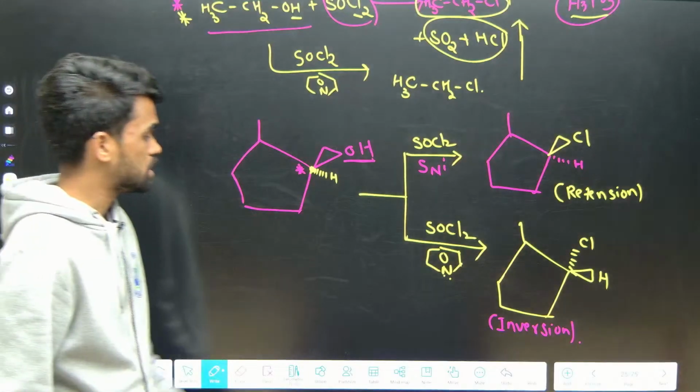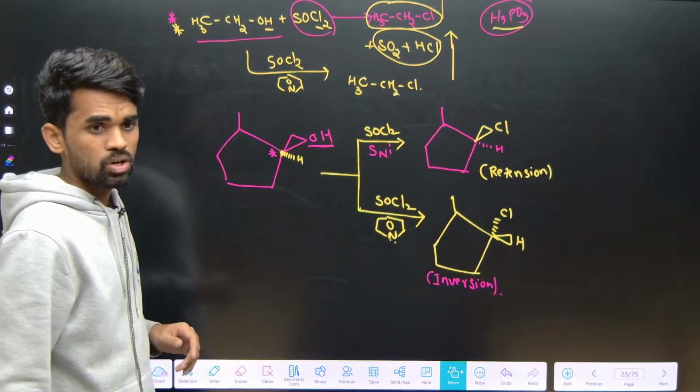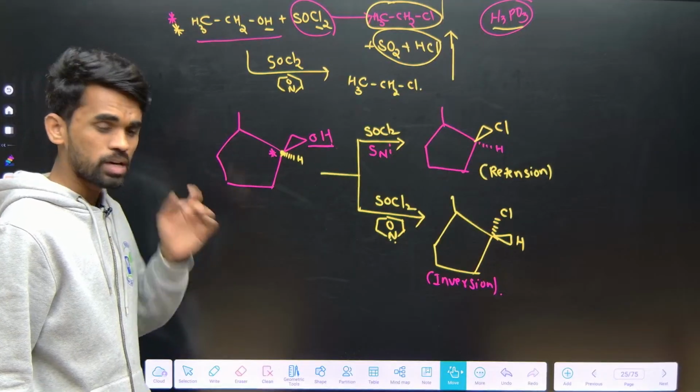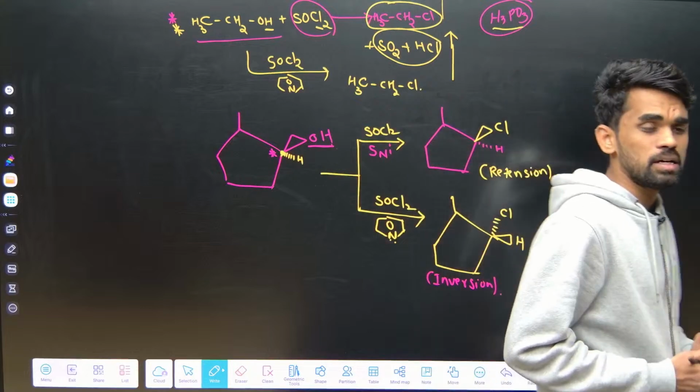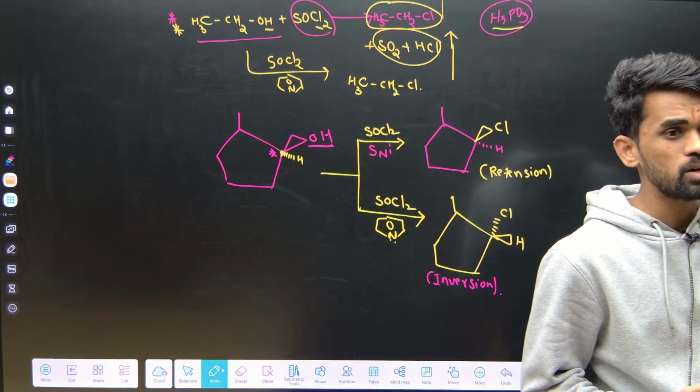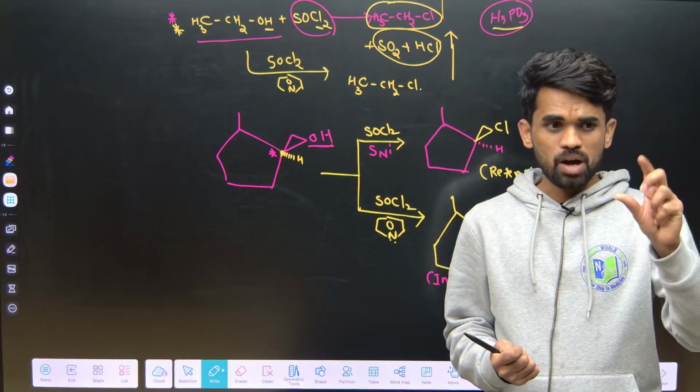Sometimes when we are studying stereochemical aspects, there is a lot of difference. When you are applying it in advanced level chemistry, synthetic chemistry, there are some compounds.